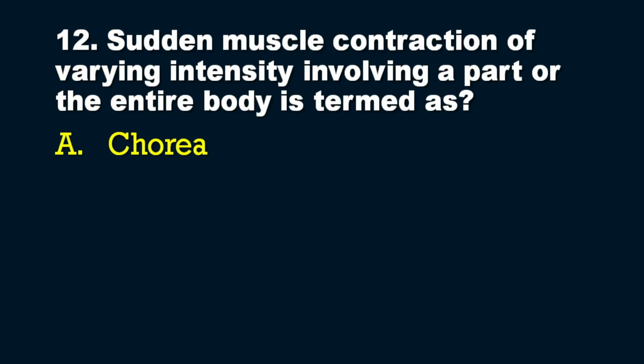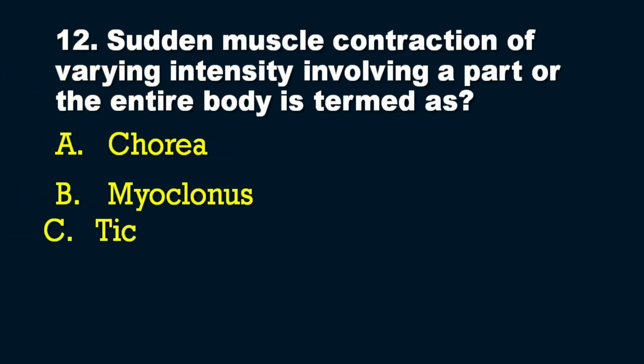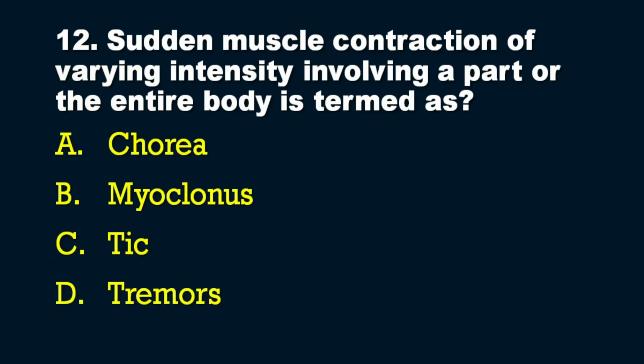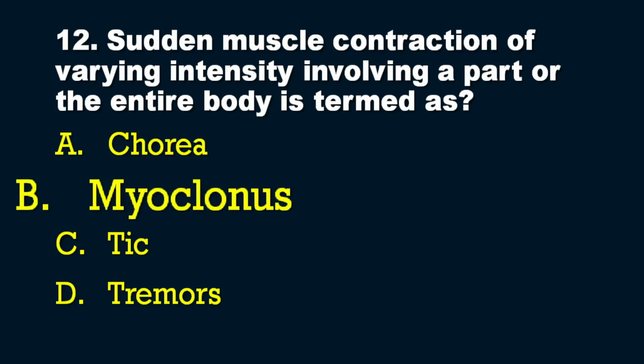Option A, chorea, option B, myoclonus, option C, tic, and option D, tremors. All the options I have given are one or the other type of kinetic disorders or symptoms. So find out the answer to the question I have asked: sudden muscle contraction of varying intensity involving a part or the entire body. So that is option number B, that is myoclonus.